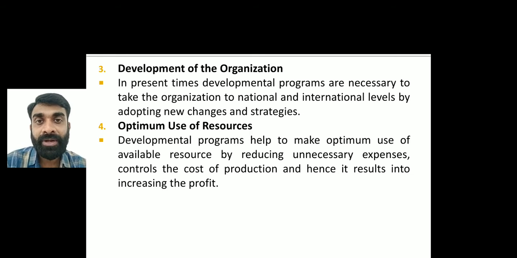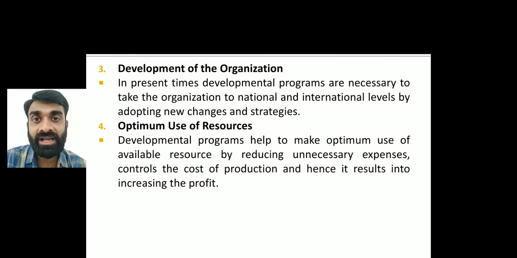Then third, development of the organization. Obviously when they have broad thinking, or when they improve their knowledge and skill through the developmental programs, they can develop the business to the national as well as international level too.